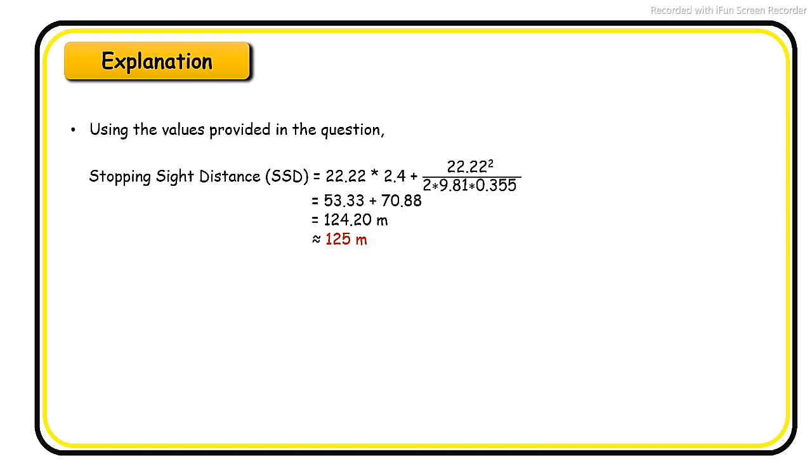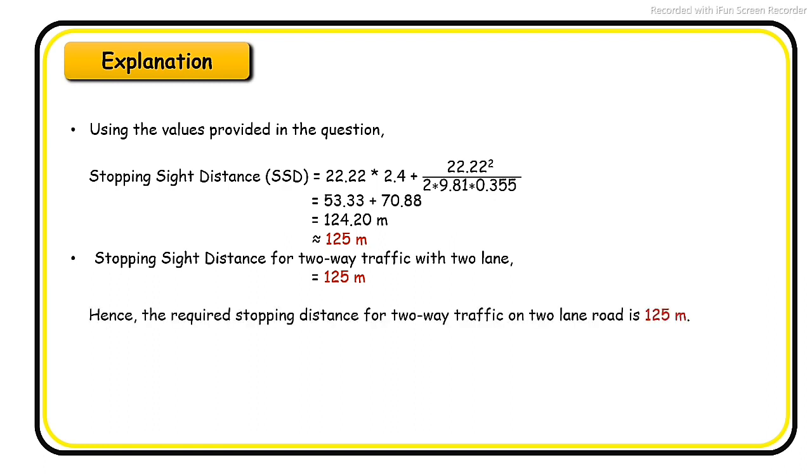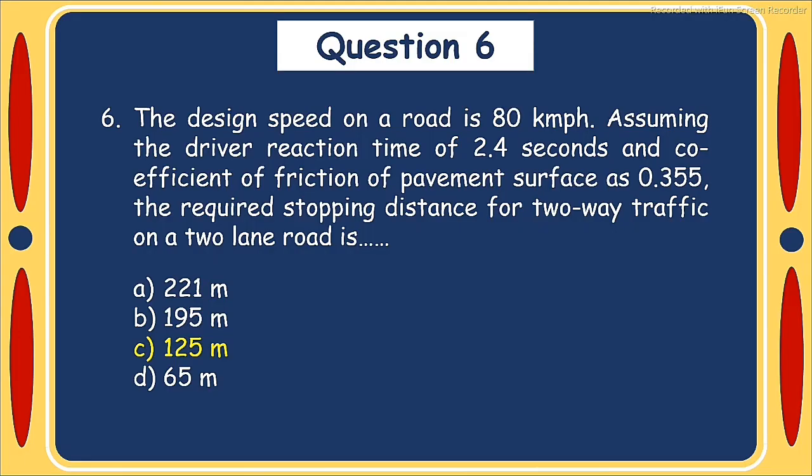Using the values provided in the question, stopping sight distance is 124.20 meter, which is nearest to 125 meter. Stopping sight distance for two-way traffic with two lane is 125 meter. Hence the required stopping distance for two-way traffic on two-lane road is 125 meter. So the answer of question number 6 is option C, 125 meter.